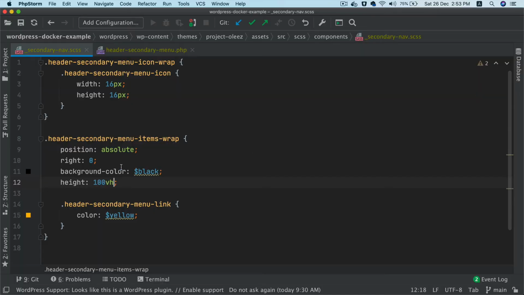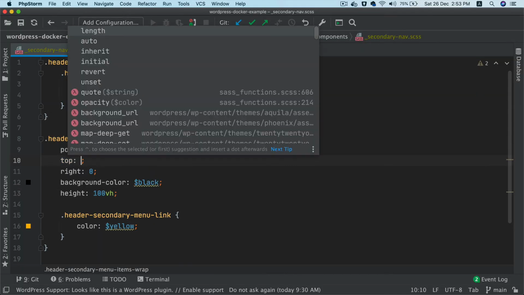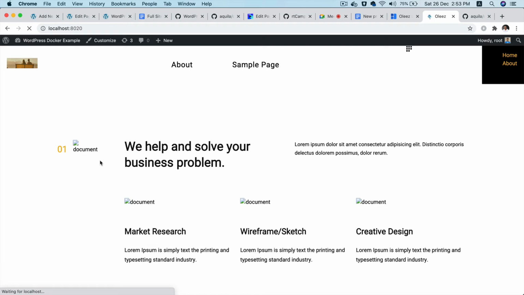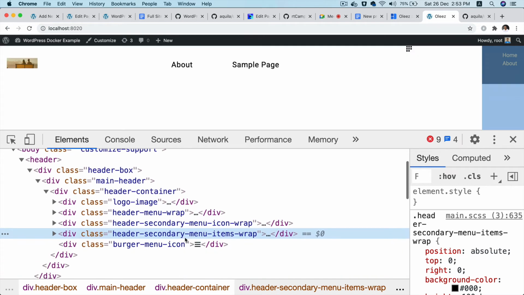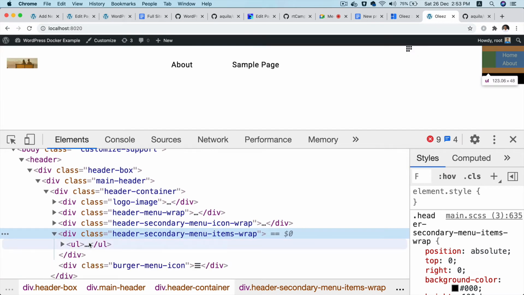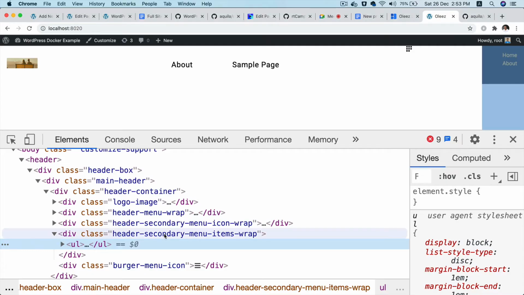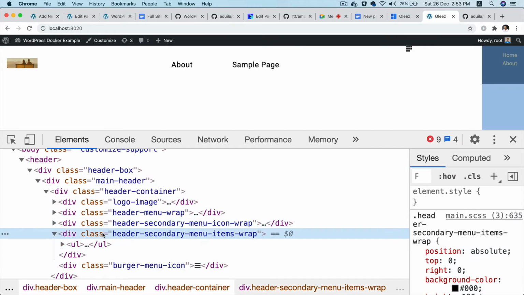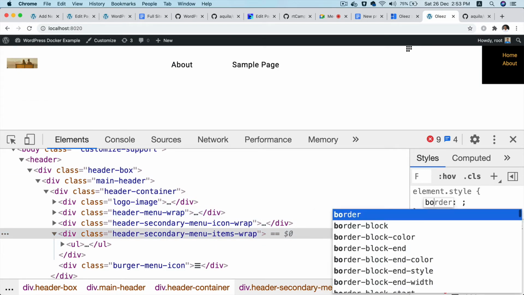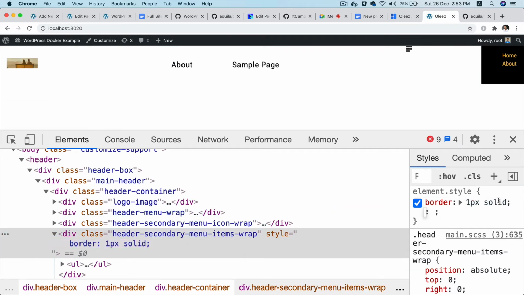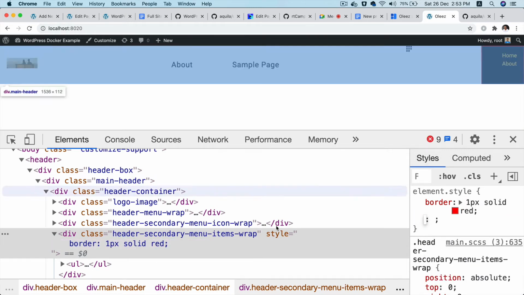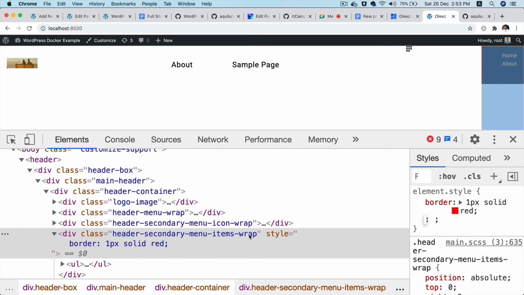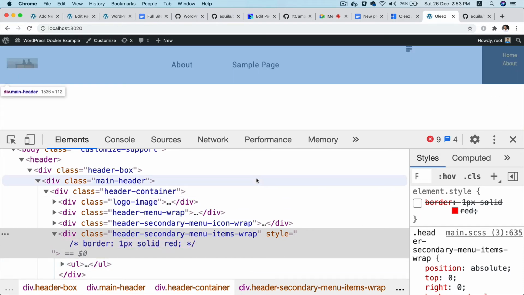why did it not take it? Okay, I have to give top also. Top 0. What the heck? I gave it a height, so why is it not working? Oh, okay. The one inside of it is not taking the full height, so I have to give the one inside of it a height of 100%. So can you see, if I give it a border and red, you'll notice that it's taking the full height, right, but not the one inside of it. The one inside is not taking the full height. So I have to give height 100% to that.